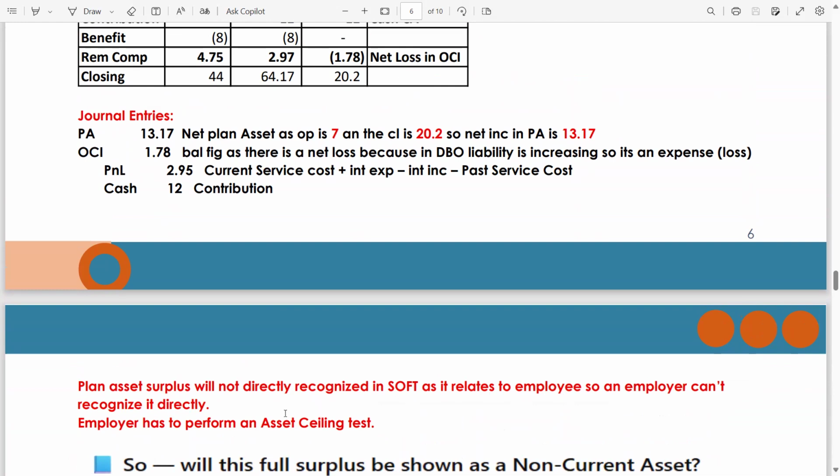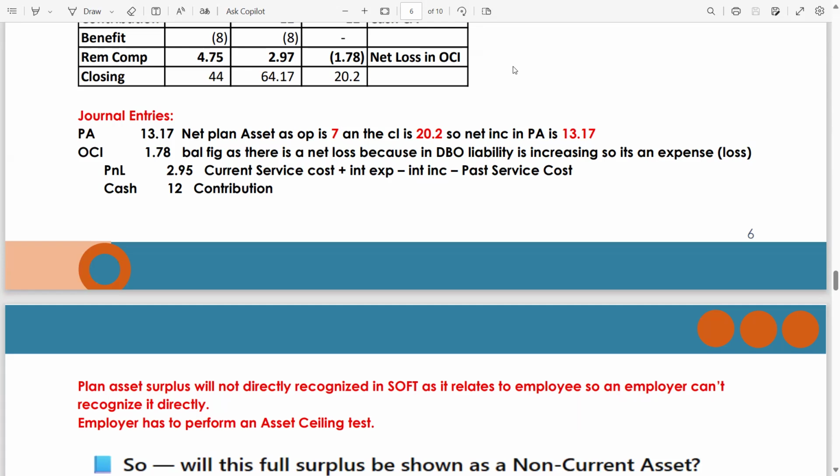So an employer can't recognize it directly. We just covered in the above slide that the plan asset is solely maintained for the employees, not for the employer.